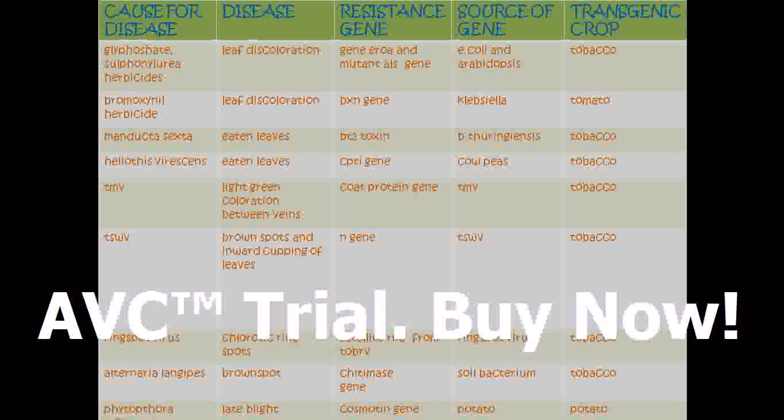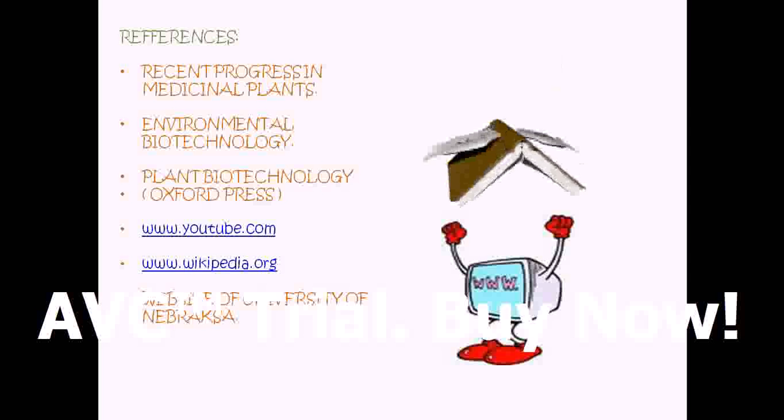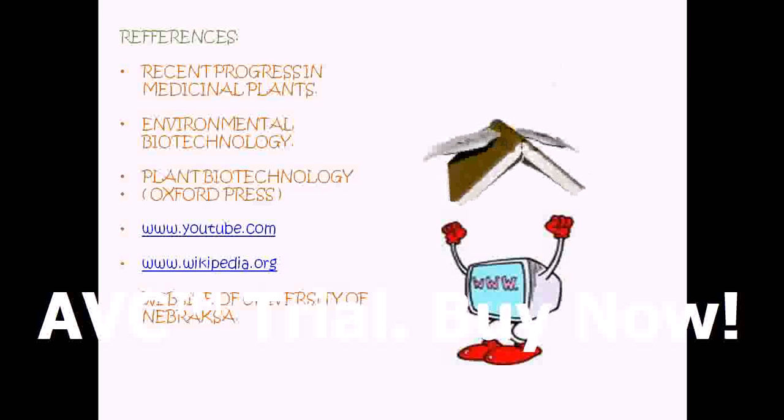So as you can see, transgenic plants are helpful in developing resistance towards herbicides, fungi, virus, insects, and also towards physiological stress. So I think this video might be helpful in giving an overview of the applications of the transgenic plants in different ways.